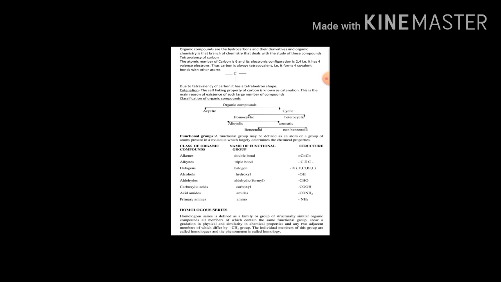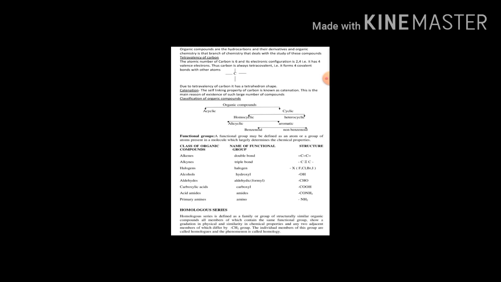Next we will discuss what is meant by homologous series. A homologous series is a series of organic compounds which can be represented by a general molecular formula, and in which any two successive members differ by a CH2 group. For example, when you write CH3, CH2, CH2, CH3, this is n-butane, where the members differ by a CH2 group. This is called a homologous series.